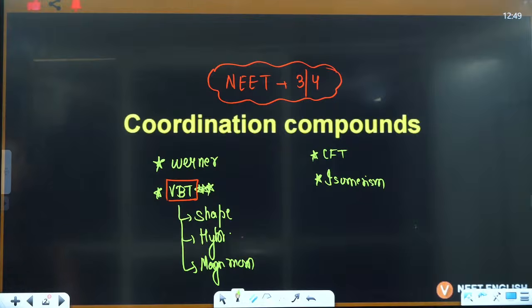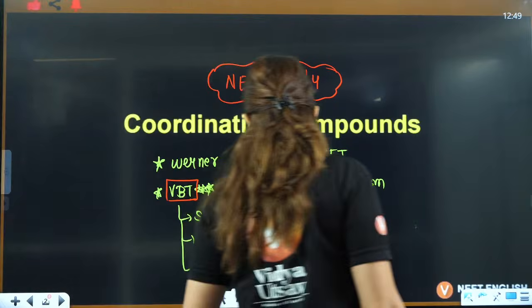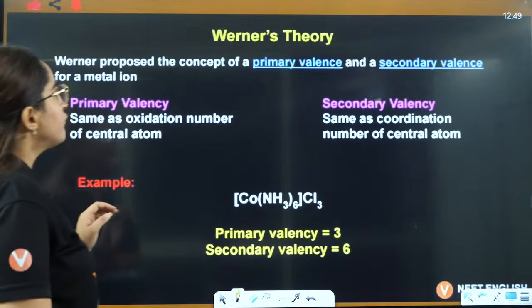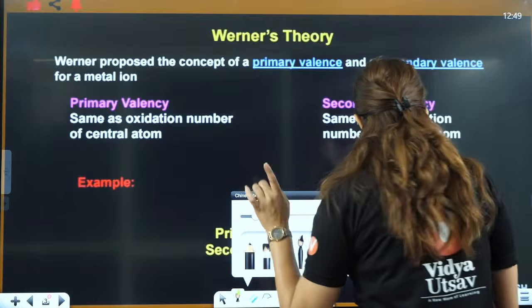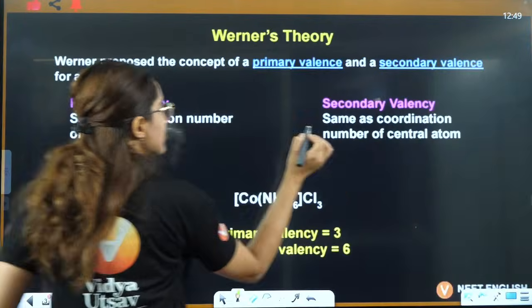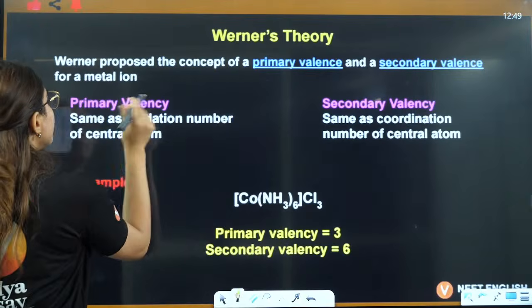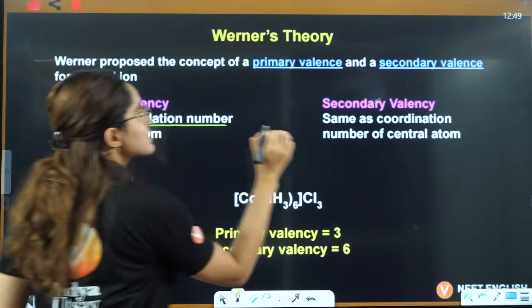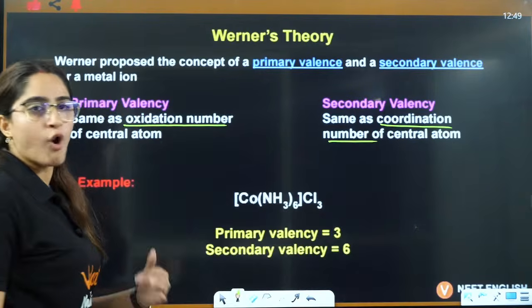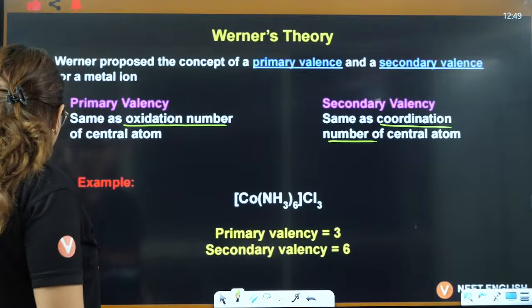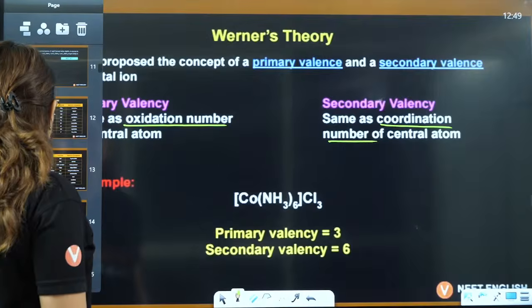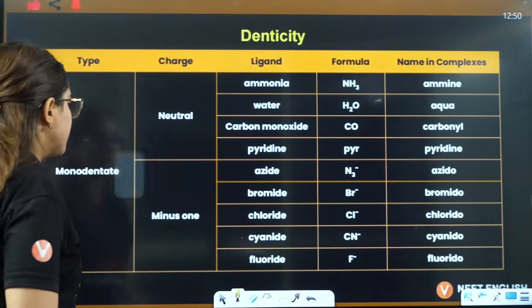Now let's start with Werner's theory. In Werner theory, we talk about 2 kinds of valencies. One is primary valency and the other is secondary valency. Primary valency is oxidation number, secondary valency is coordination number. Now how do you calculate the coordination number or oxidation number? For that, we will go through one thing here, that is denticity.